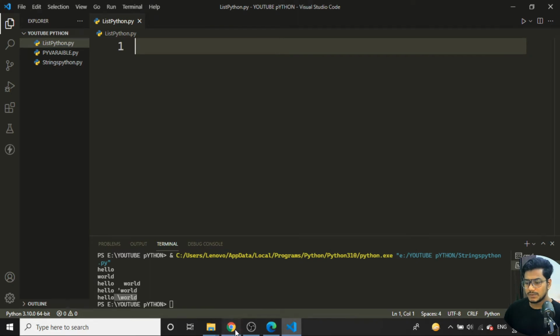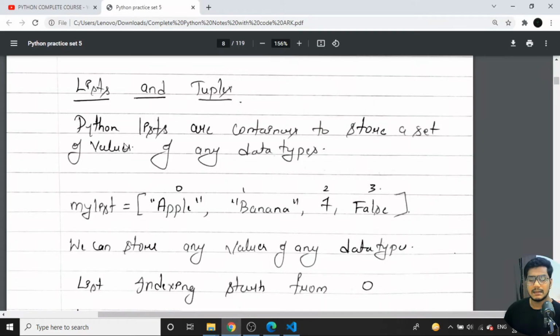So now if I open the notes and show you here what lists and tuples are, first we will talk about the list. So Python lists are containers to store a set of values of any data types. That means we can store values of different data types. We have integer, floating point, and strings. All the three we can store in one list. You can store a list inside a list also.